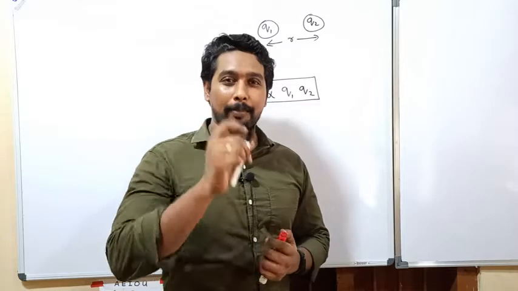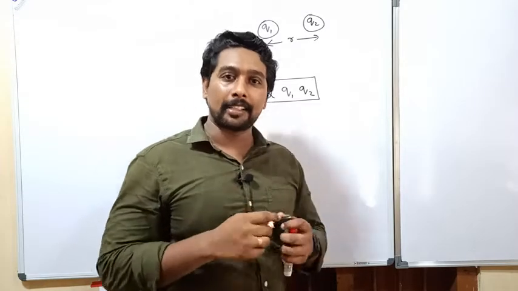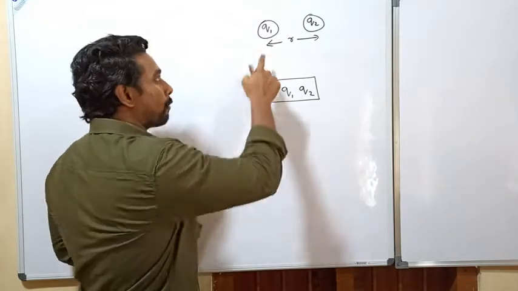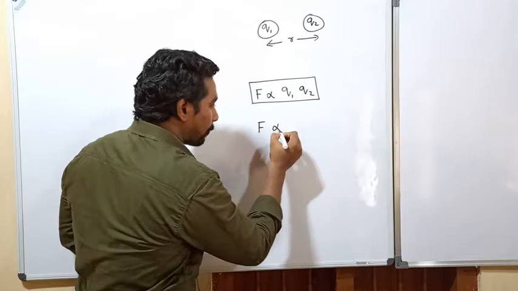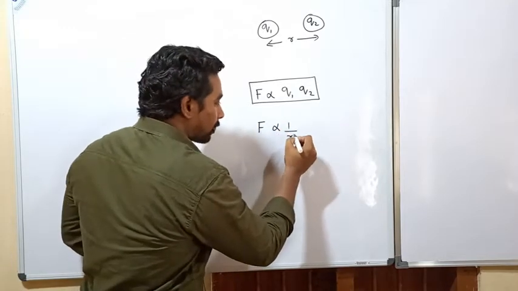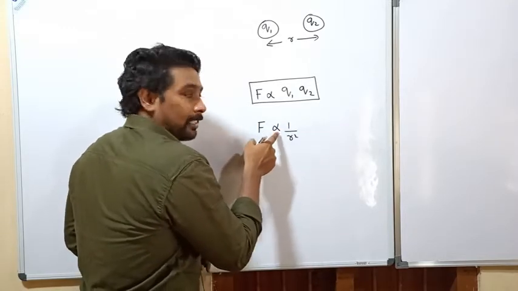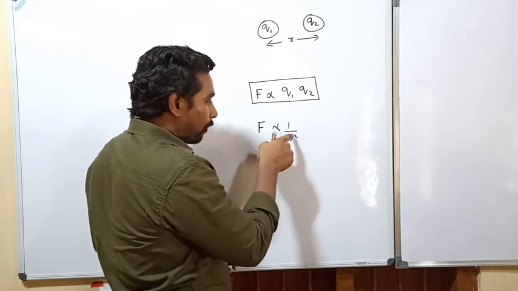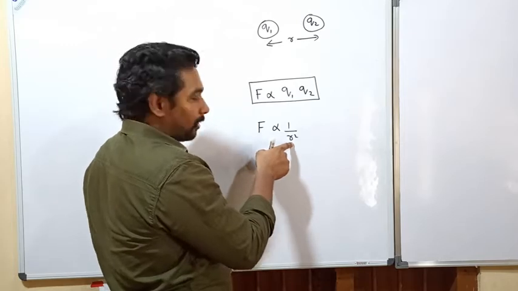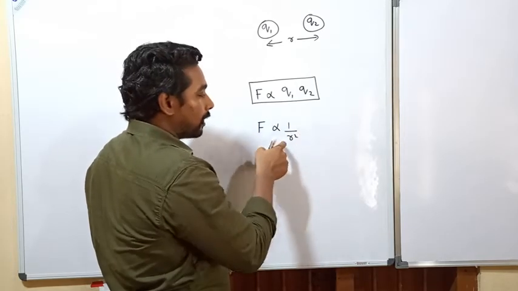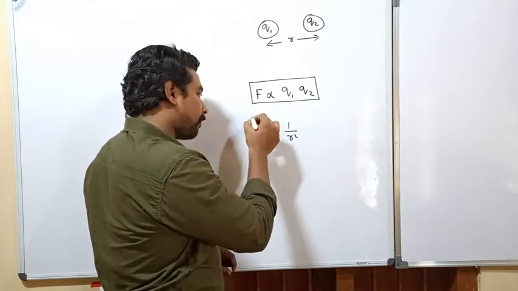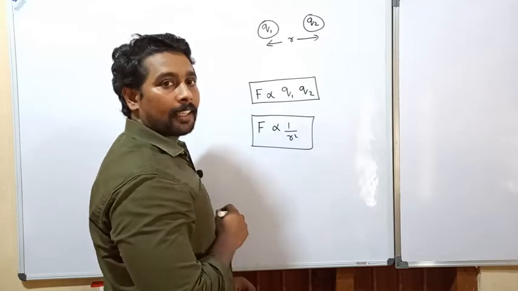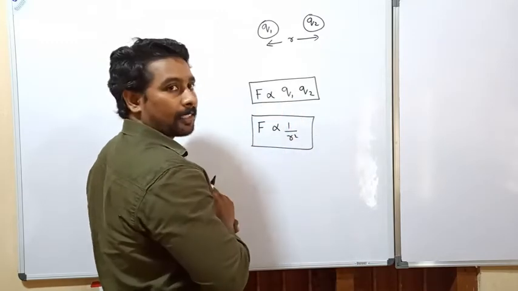That means it is inversely proportional to the square of the distance. The second thing we got is that the force of attraction or repulsion between these two charges is inversely proportional, that means proportional to 1 by r squared. This symbol represents directly proportional. I'm writing it as directly proportional to 1 by r square. 1 by r square gives you the idea that it is inversely proportional to the square of the distance, right? These are the two main things which the force of attraction depends on.